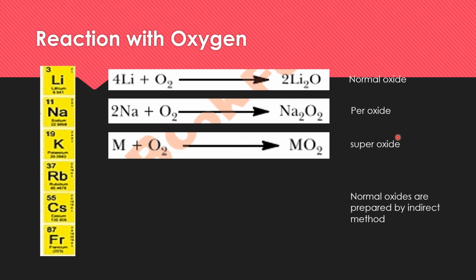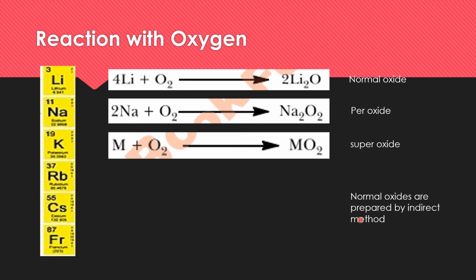Now how are the normal oxides prepared? Here you can see the peroxides are formed. Sodium cannot form the normal oxides by direct reaction. The normal oxides of these metals can be prepared, but by an indirect method. By the direct reaction with oxygen, normal oxides are not produced.